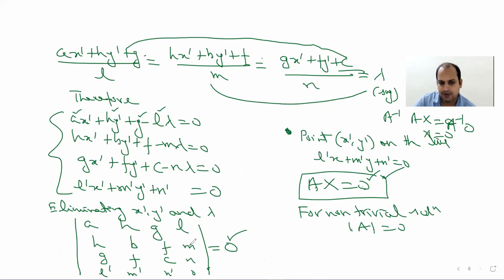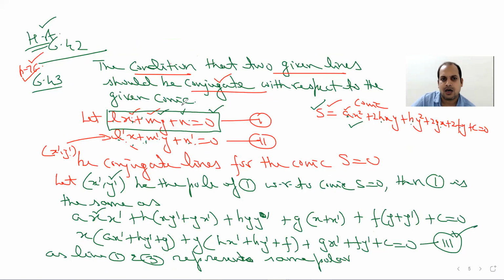The answer is that if this determinant is 0, where the conic coefficients A, H and so on are known, along with the coefficients L, M, N 0 of the first line and L dash, M dash, N dash 0 of the second line, then such two lines are said to be conjugate lines.